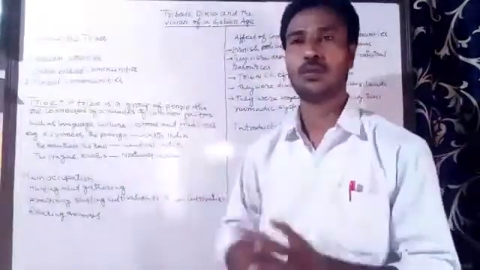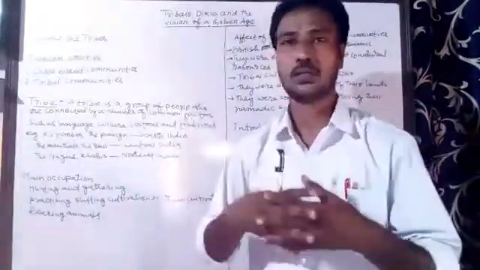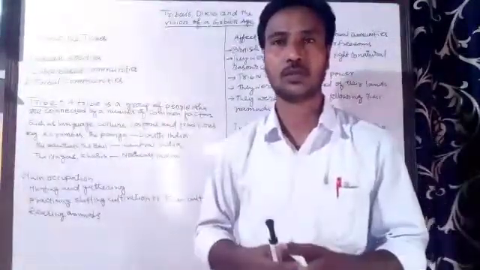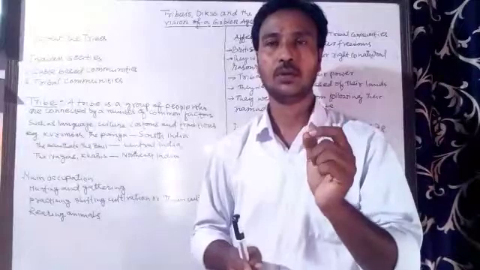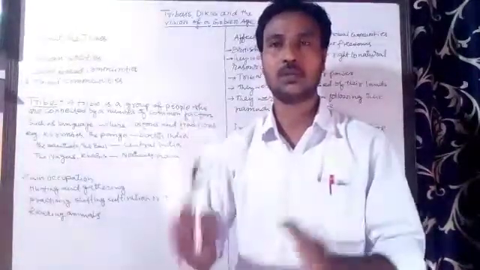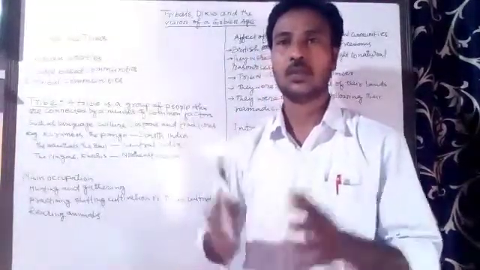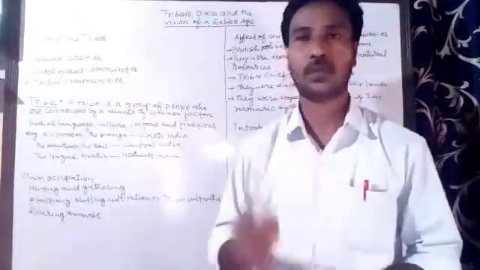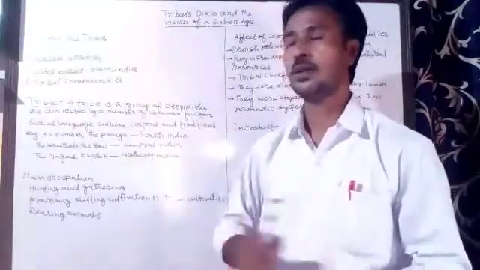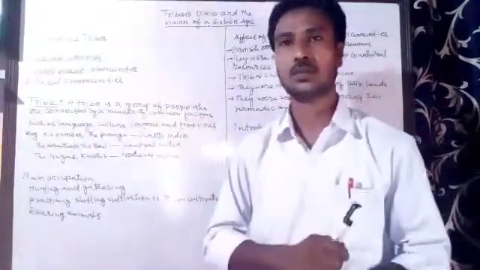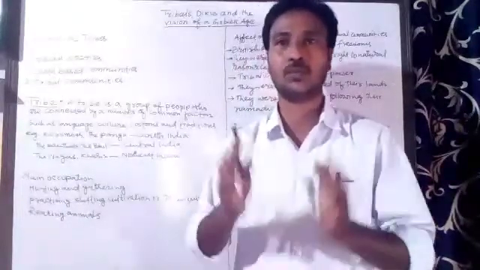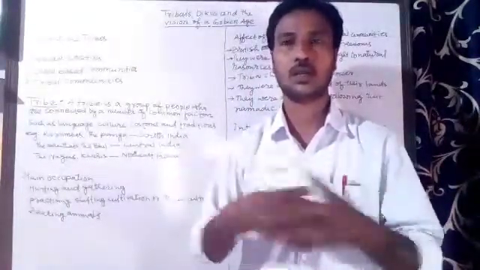A group of people live together in a particular area, and they are connected by a number of common factors such as language, culture, custom, tradition, beliefs, etc. So these are the common factors by which these tribes are connected.